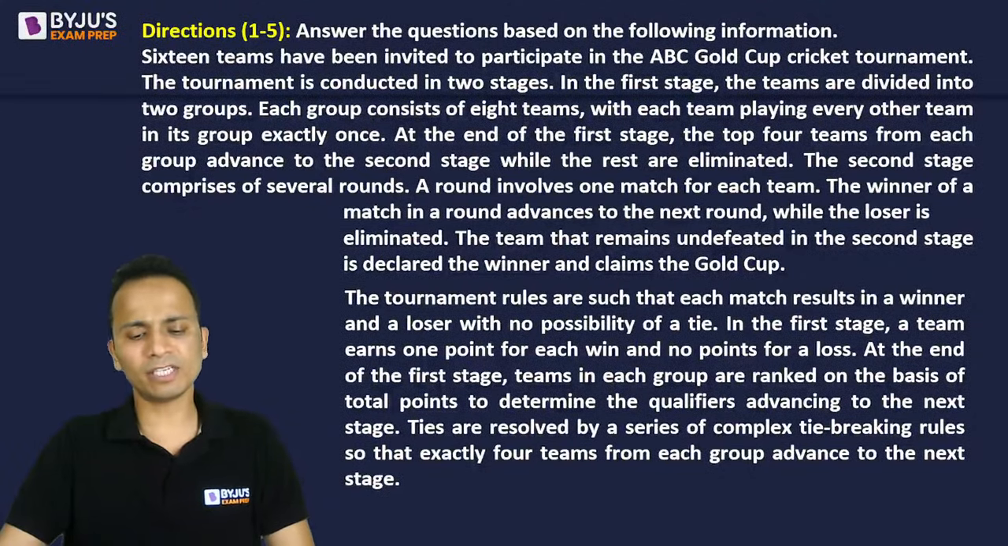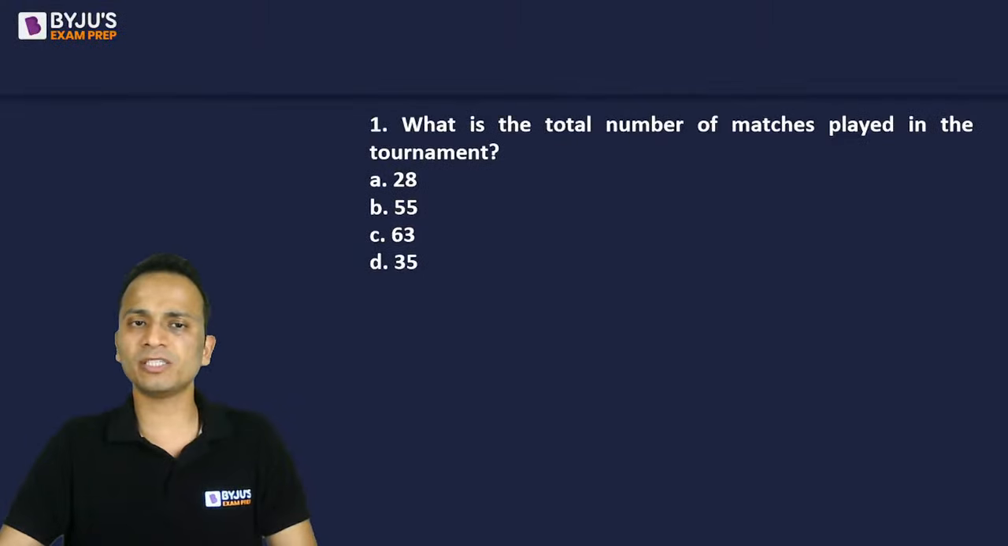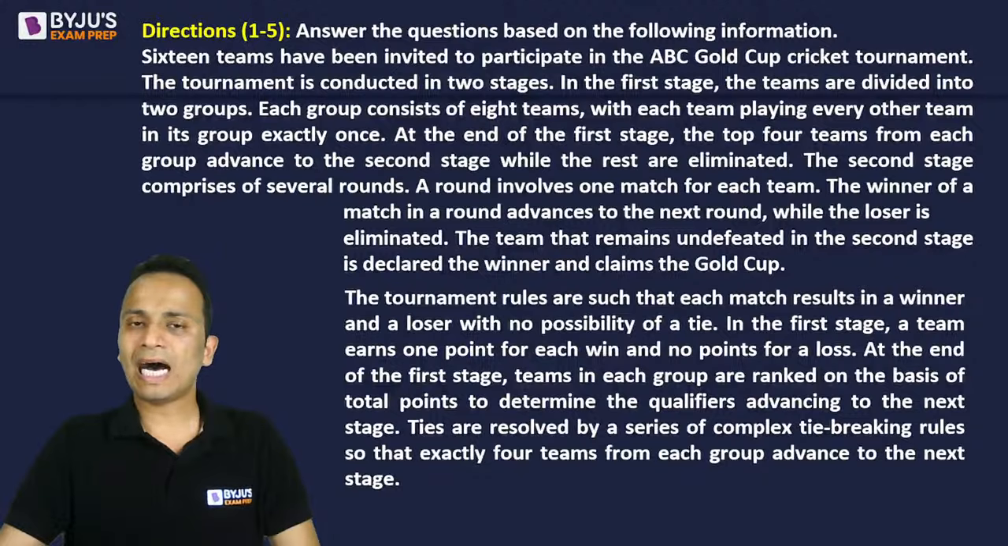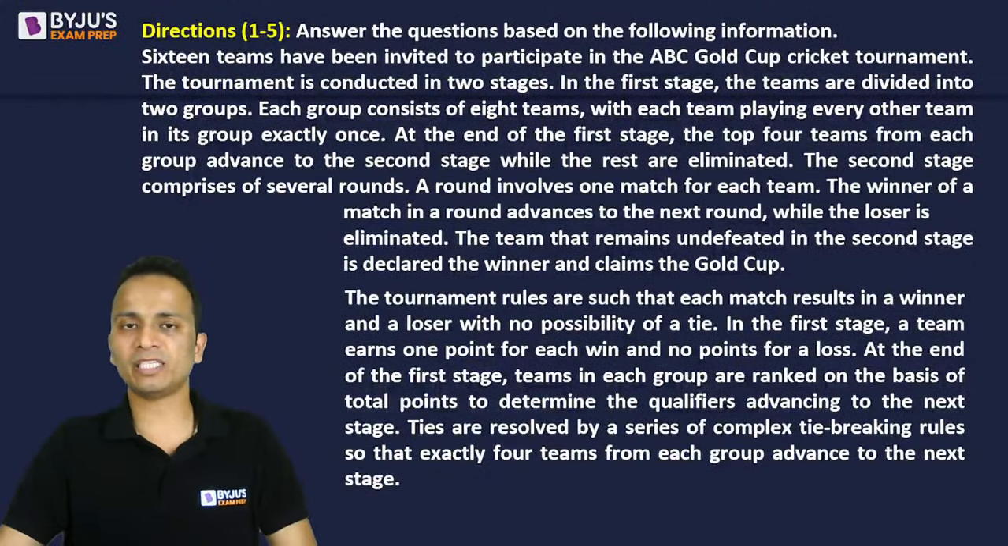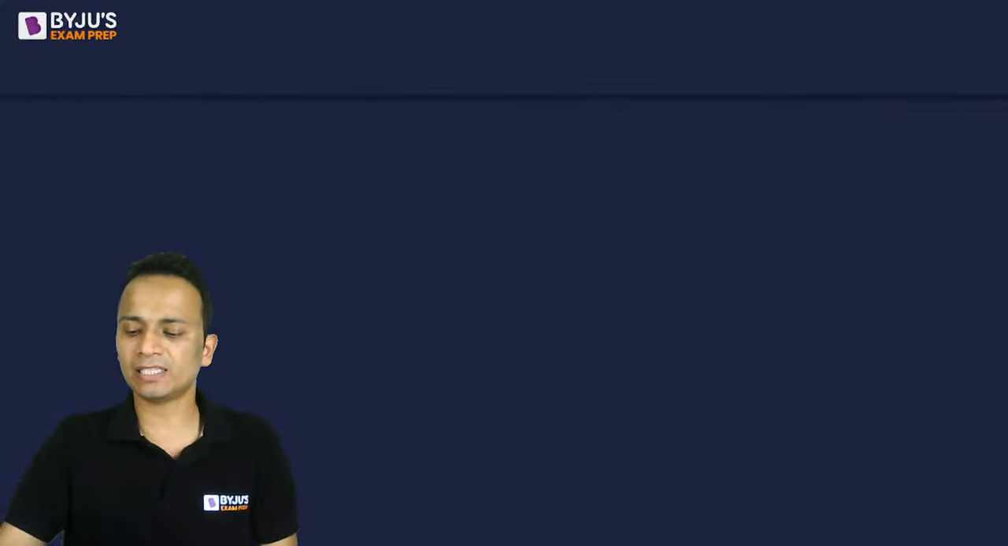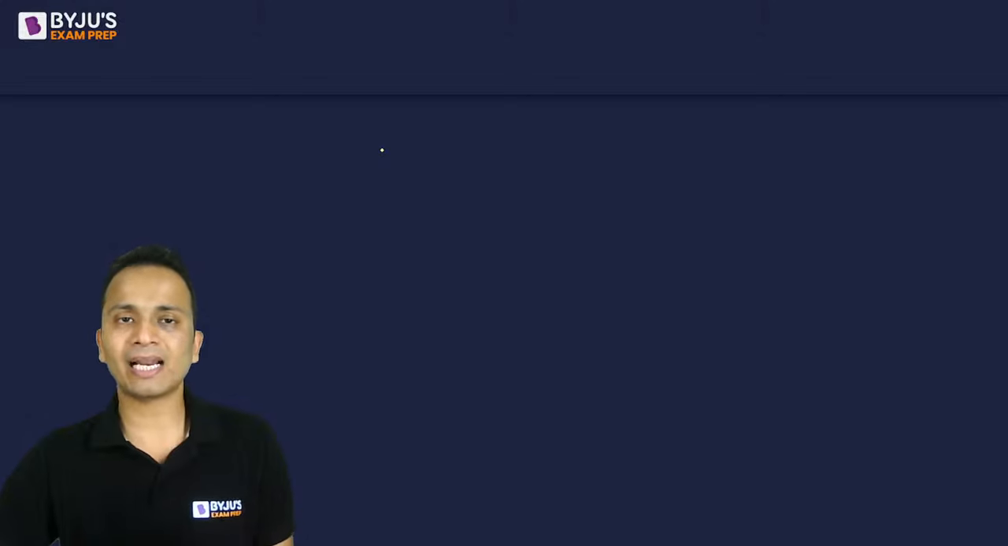All right, so let's have a discussion. The total number of matches is option C, as we have seen. How did we get this total number of matches? Let's have a complete analysis of this. First of all, finding the number of matches in a round robin.